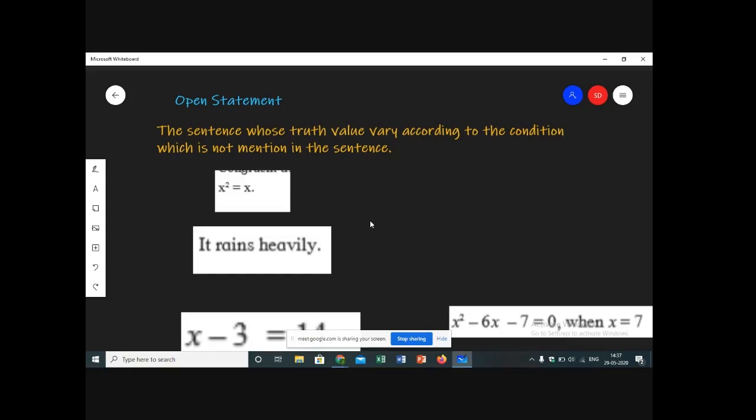A sentence whose truth value differs according to the condition given to us, and the conditions are not mentioned in the question. Such types of sentences are called open sentences.